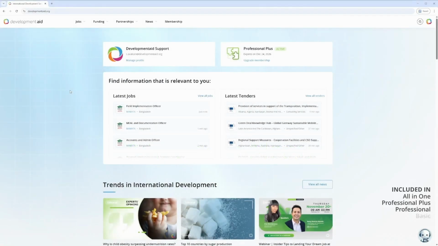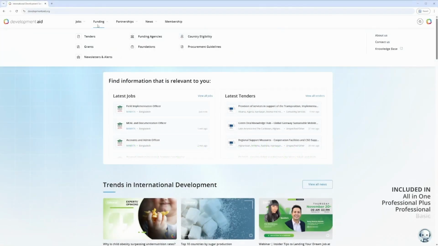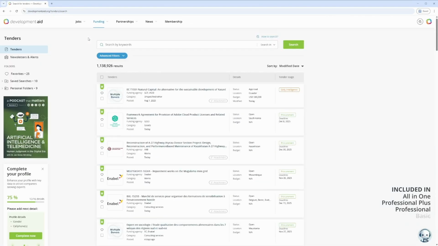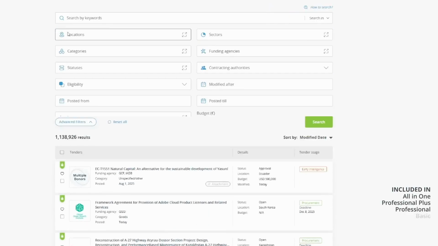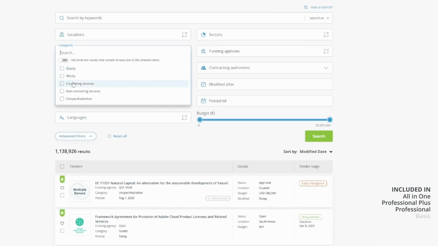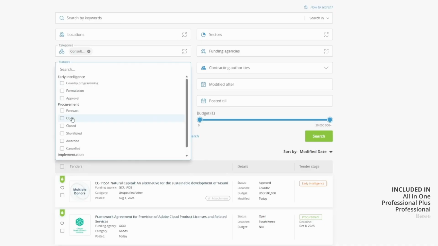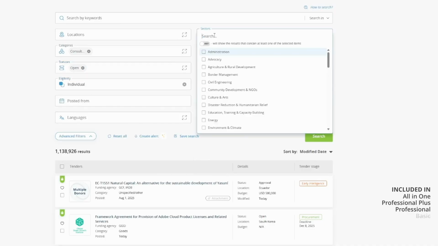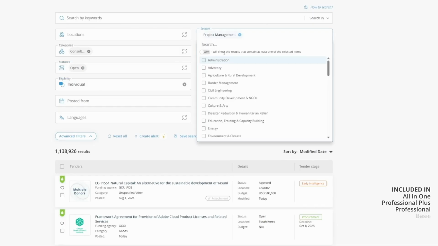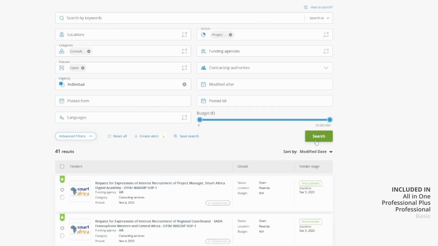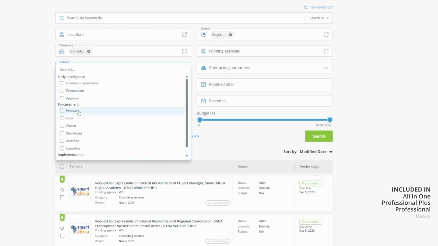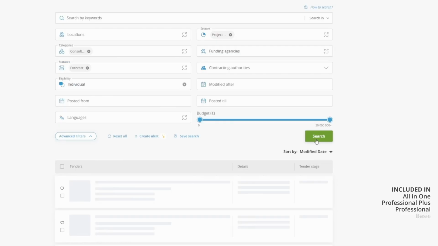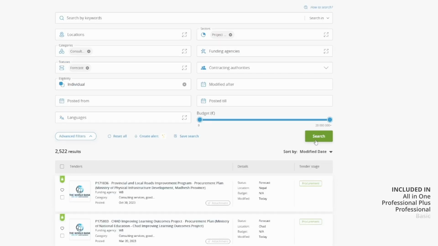Now let's move on to explore funding opportunities and tenders, another powerful way to connect with international projects. Beyond job openings, Development Aid gives you access to funding opportunities that are often hard to find elsewhere. Filter for open tenders that match your experience and review project details to see how to apply. You can also explore forecast tenders, projects expected to open soon. It's a great way to plan ahead and prepare for future opportunities.